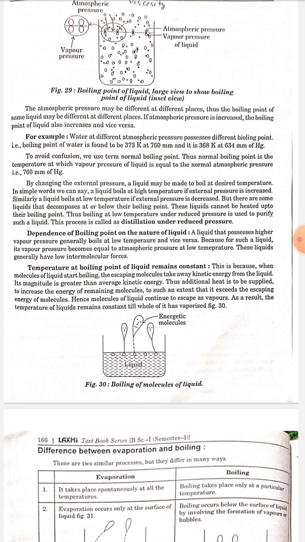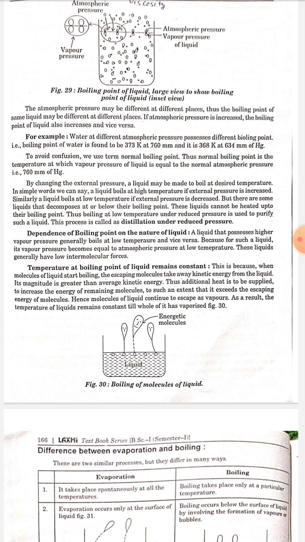Dependence of boiling point on the nature of liquid. A liquid that possesses higher vapor pressure generally boils at low temperature and vice versa, because for such a liquid, its vapor pressure becomes equal to atmospheric pressure at low temperature. These liquids generally have low intermolecular forces.